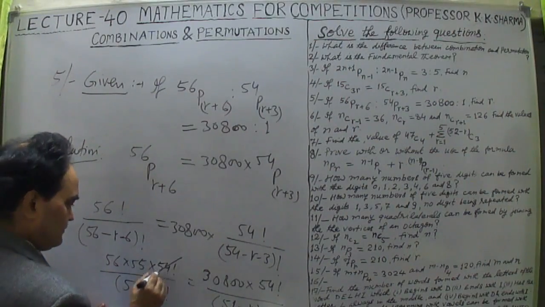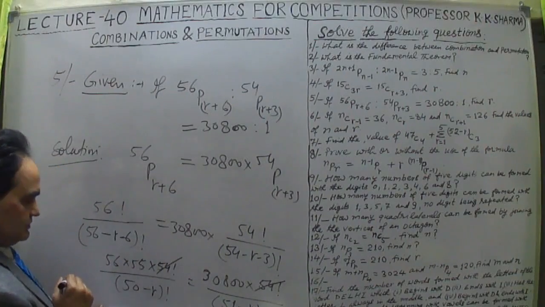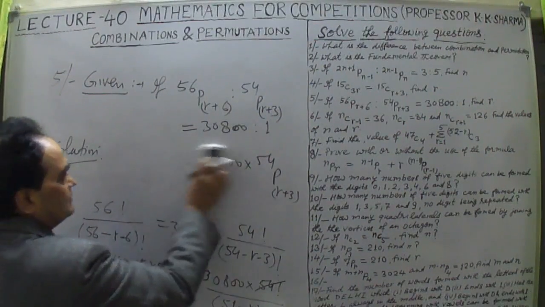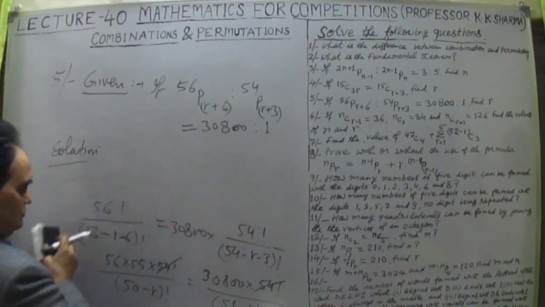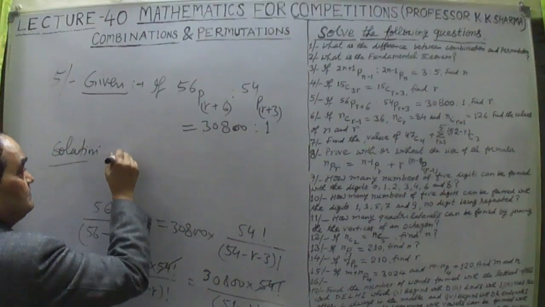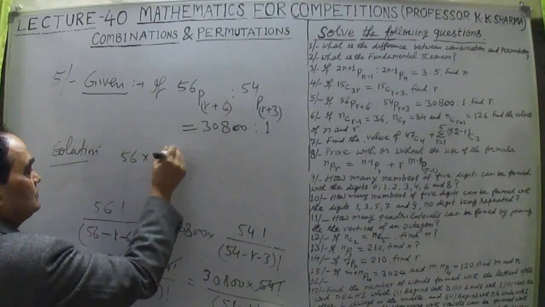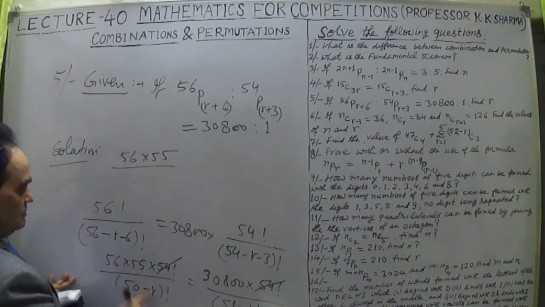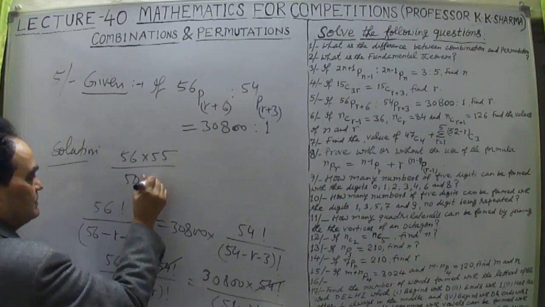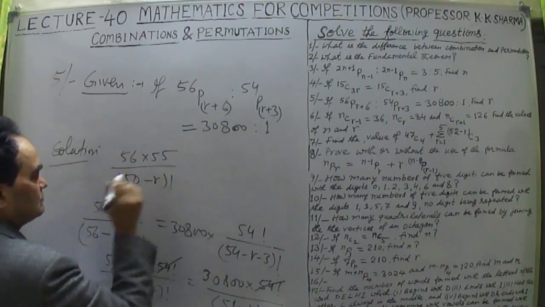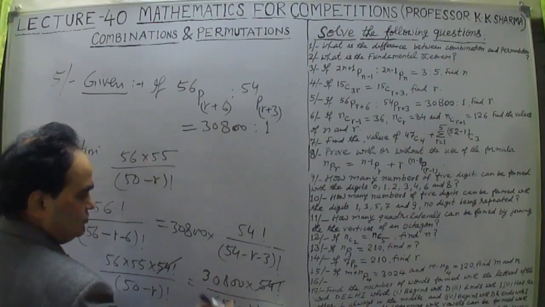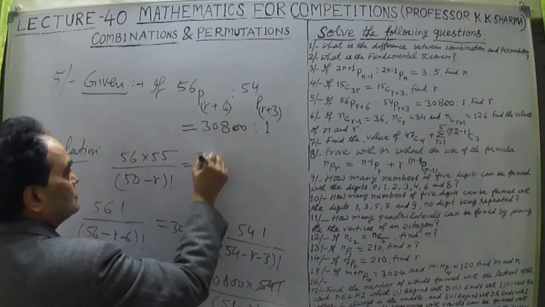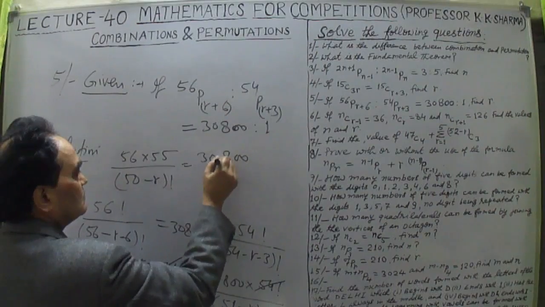54 factorial cancels out. Now what is left is 56 into 55, and the denominator is factorial 50 minus r, equal to 30,800.